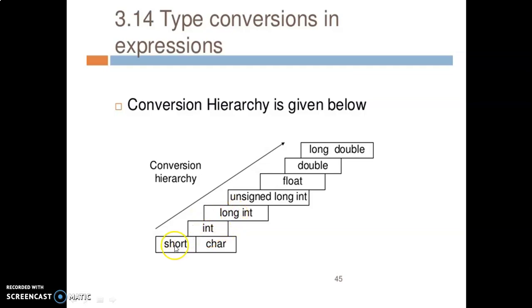So if one variable is declared as short and another variable is declared as int, the short will be automatically converted to integer. Likewise, if one variable is an integer and another variable is long int, the integer type is automatically converted into long int in implicit type conversions.